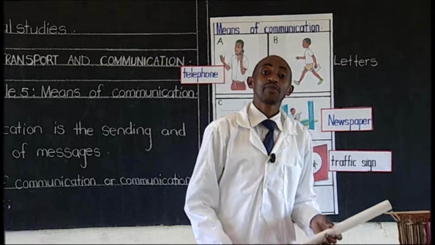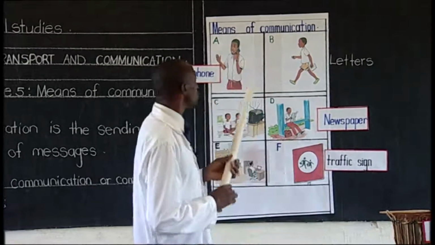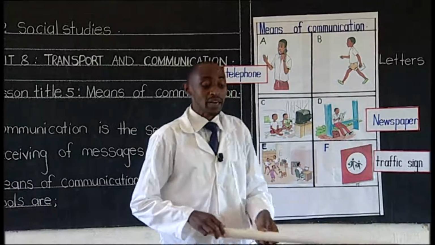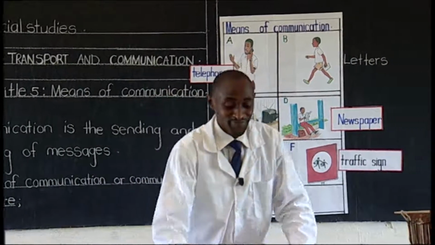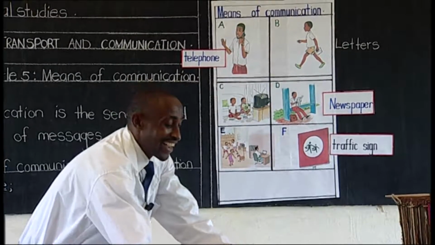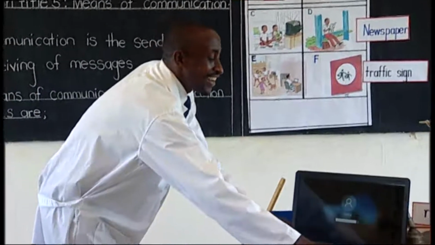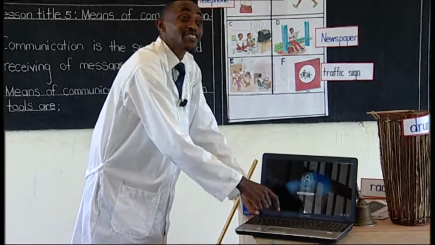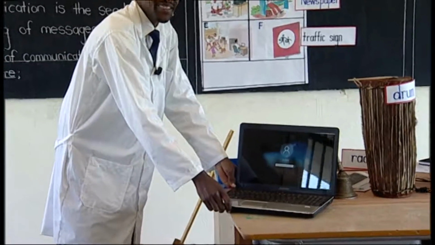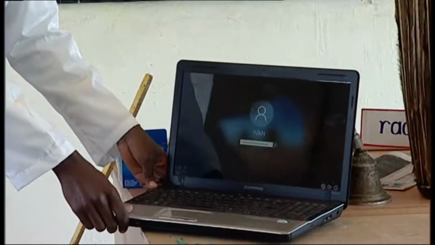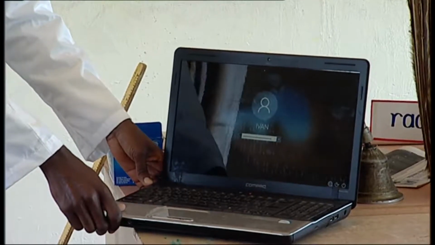Those are some of the means of communication we have talked about. But again, remember, we have this one. Some of you have seen it here. I know some of you have this at home. The whole of this is a laptop.